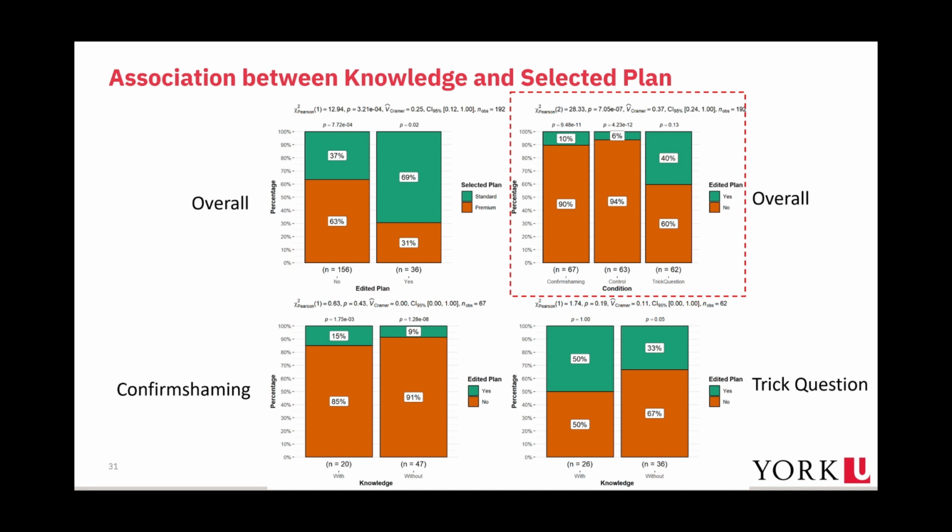Overall, the users in the trick question condition are more likely to edit their choice of plan than users in the control and confirmed shaming conditions, as 40% of knowledgeable users in the trick question condition edited their initial choice, compared with 11% and 6% in the confirmed shaming and control conditions respectively.